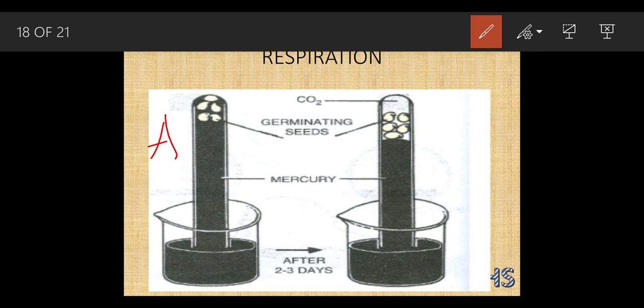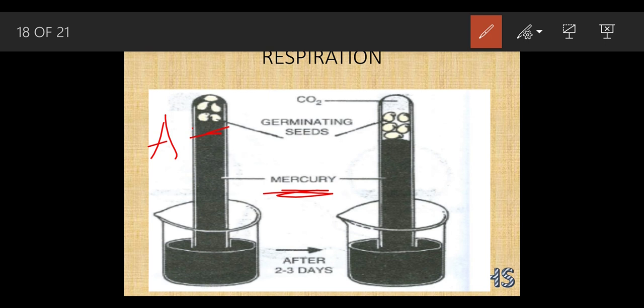So we can see the seeds have moved up. Why have the seeds moved up? The reason is density only. The density is less, so the things are up, and the density is high, so the things will be down. The mercury is down, and the seeds are at the top. Why? Due to the density.